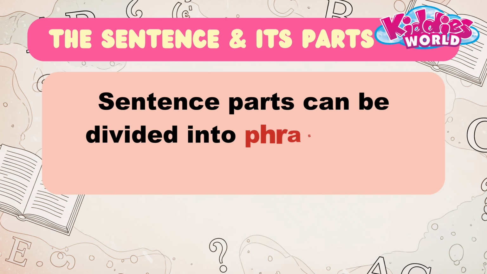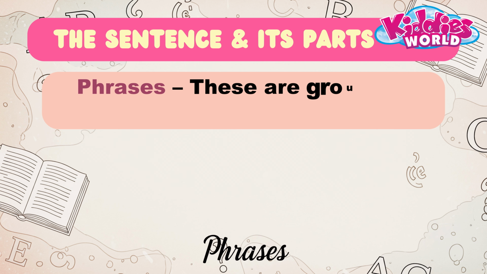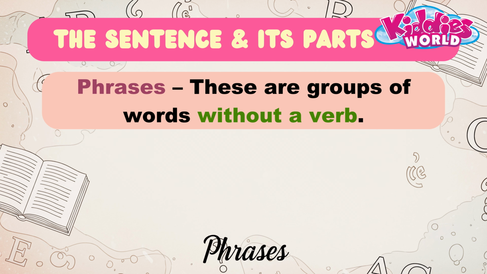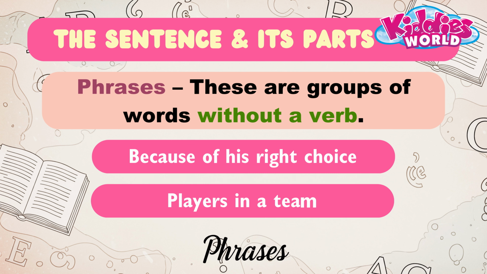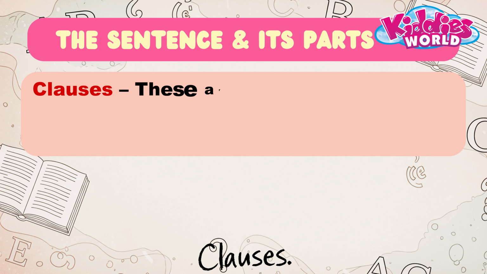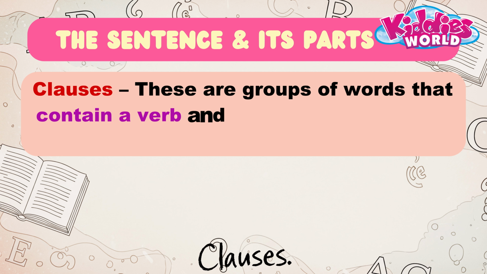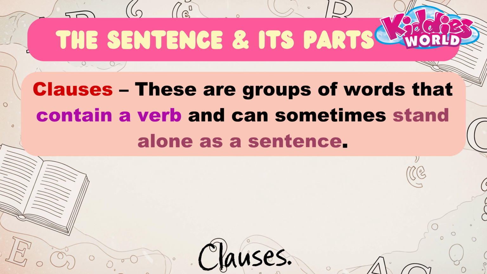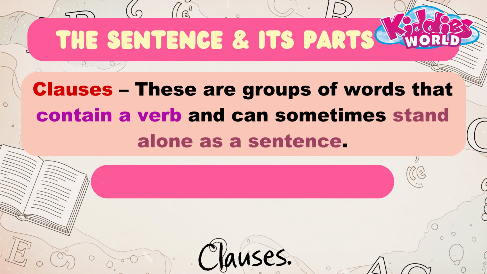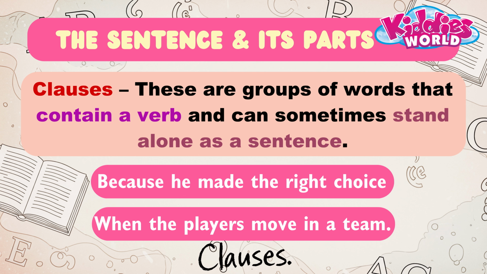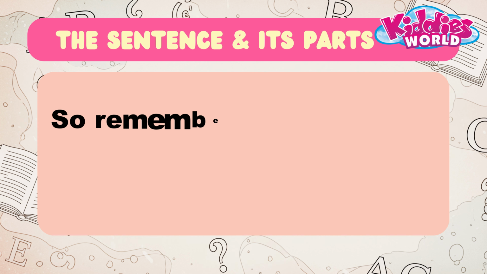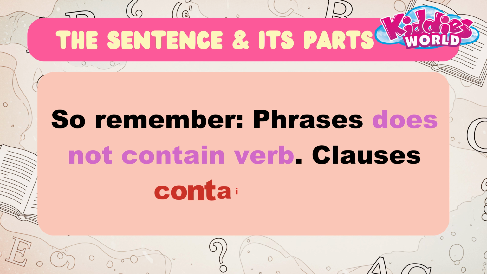Sentence parts can be divided into phrases and clauses. Phrases are groups of words without a verb. For example, because of his right choice, or players in a team. Clauses are groups of words that contain a verb and can sometimes stand alone as a sentence. Example: because he made the right choice, or when the players move in a team. So remember, phrases do not contain a verb, clauses contain a verb.